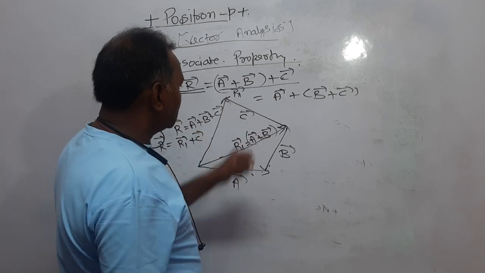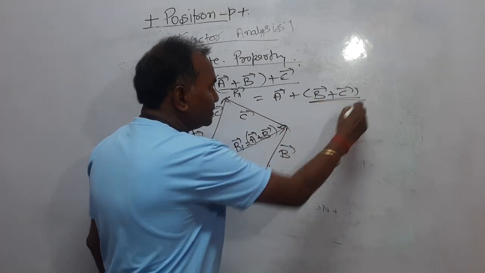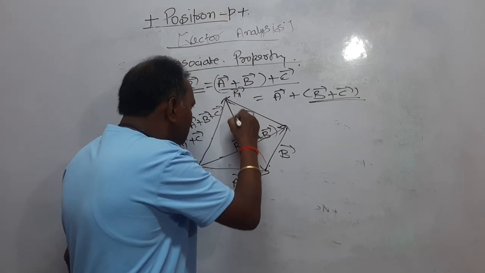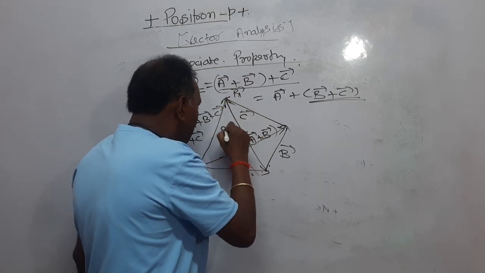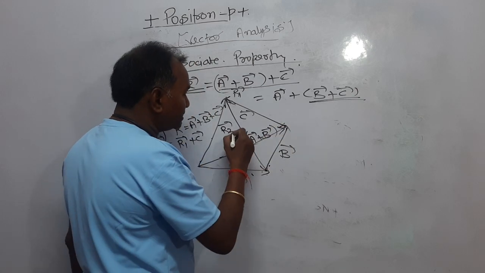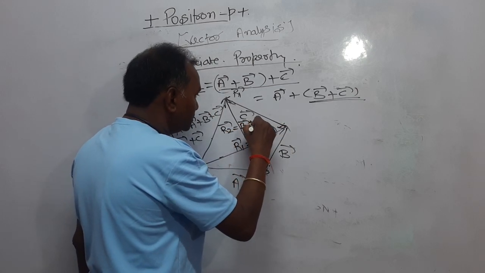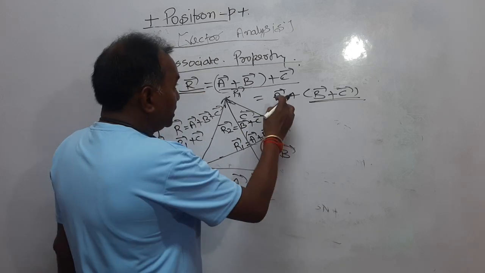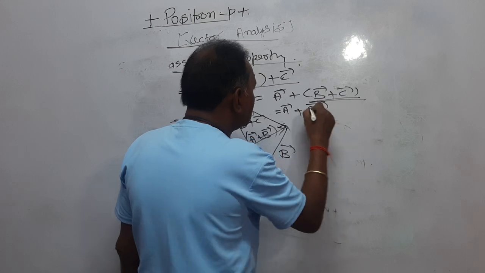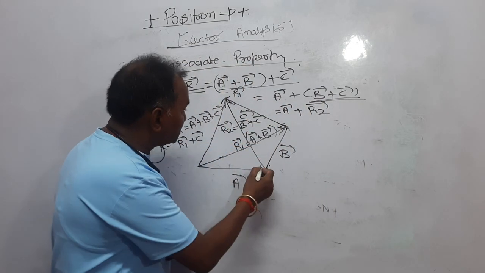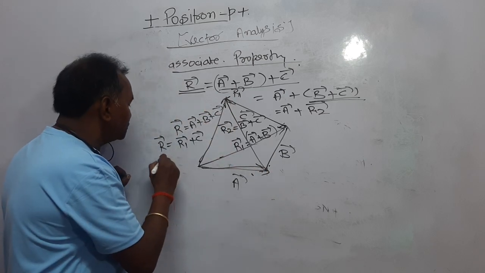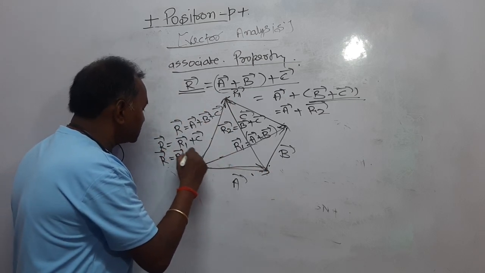Now dear student, what is this? B plus C. First, B plus C means C is added to B. Let it be a vector R2. Vector R2 means C is added to vector B. The resultant R2 is equal to B plus C. Look here. Now A plus, you can say it is A plus R2. R2 is added to vector A. Now this is the R2 and it is added to vector A, and again you are getting the same resultant, that is A plus R2.